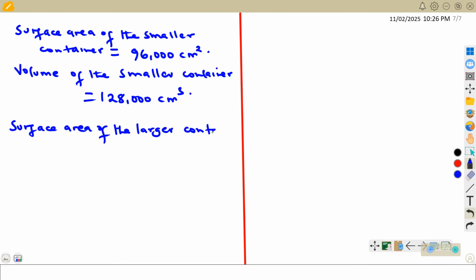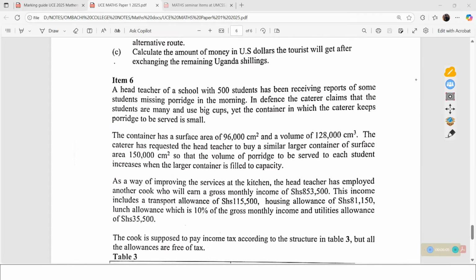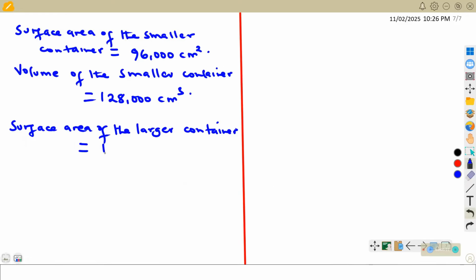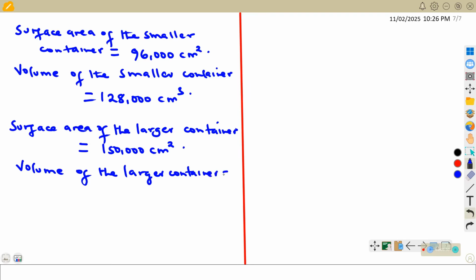That will be the same as 150,000 centimeters squared. We don't know the volume of this larger container. So the volume of the larger container is not known.